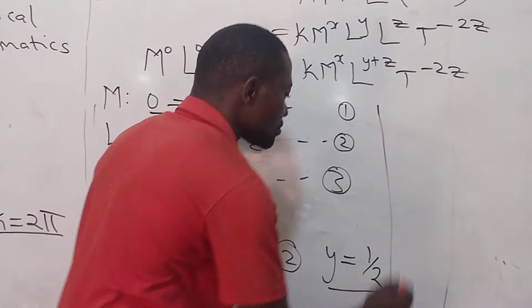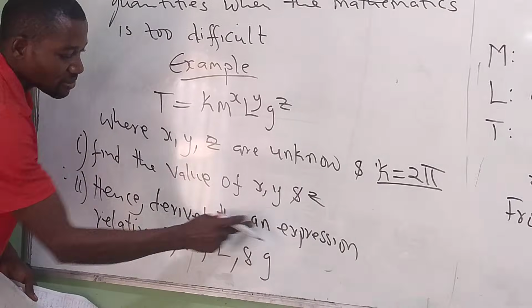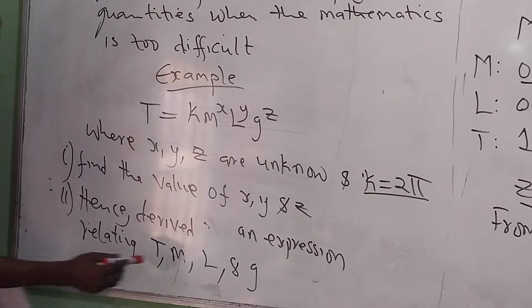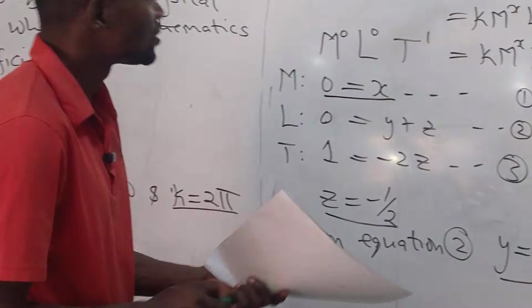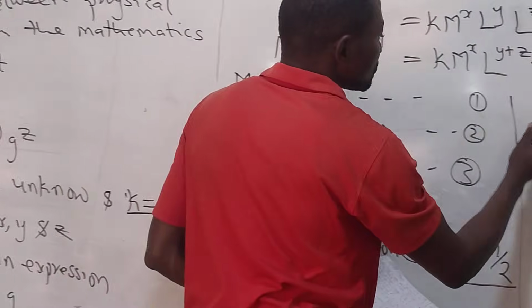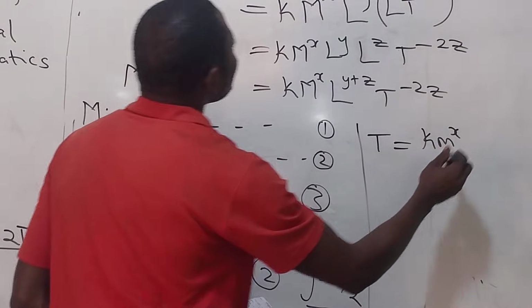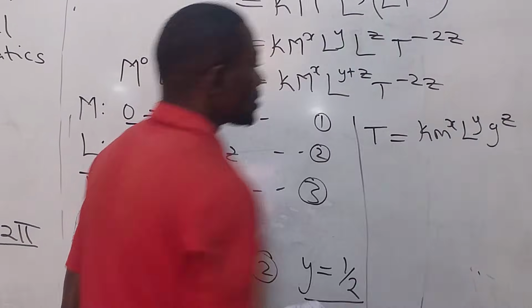Okay, the next question says, hence derive an expression relating t, m, l, and g. How do we do that? This is the equation given, k m to the x, l to the y, g to power z.